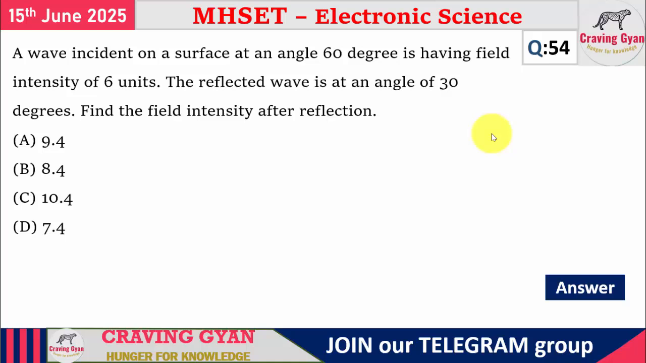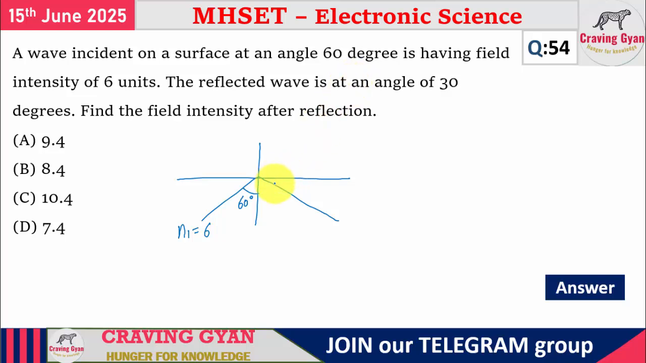Important. 54th question: a wave incident on a surface at an angle of 60 degree has a field intensity of 6 units. So let us consider N1 equals 6, and the angle of incidence equals 60 degree. The reflected wave is at an angle of 30 degrees. Find the intensity after reflection. Now, intensity they are giving you, try to take it as refractive index and solve it, not an issue.